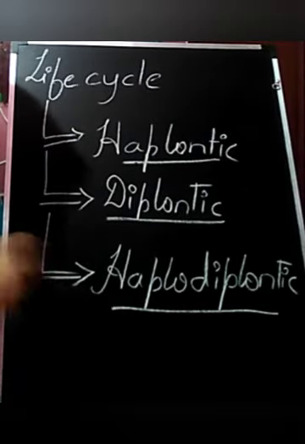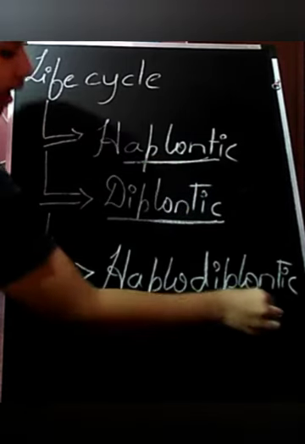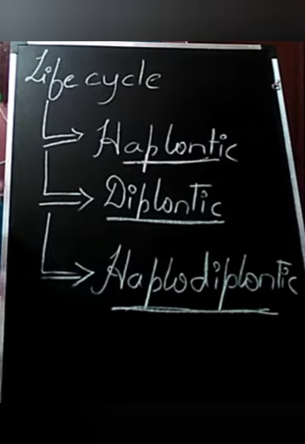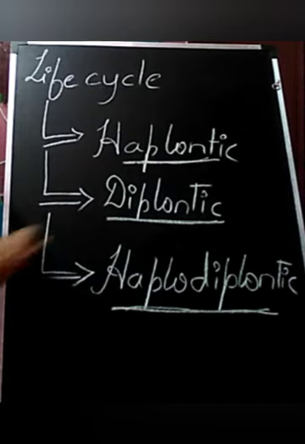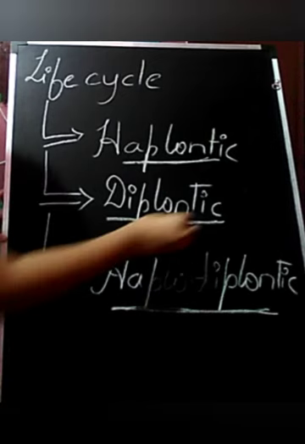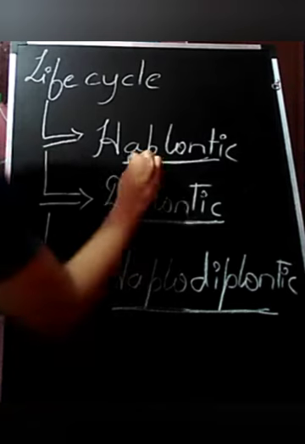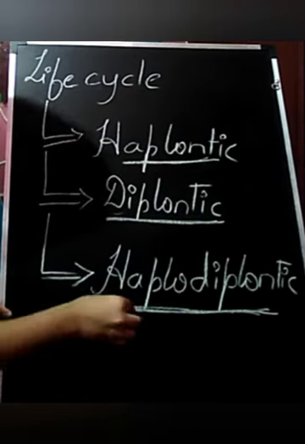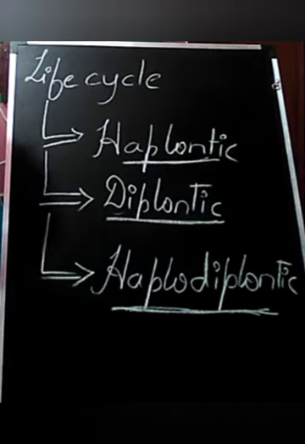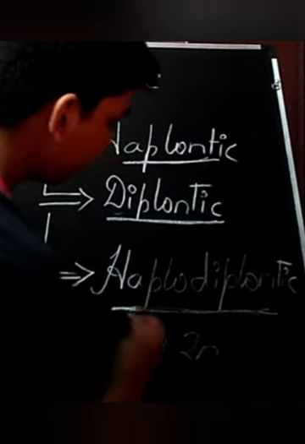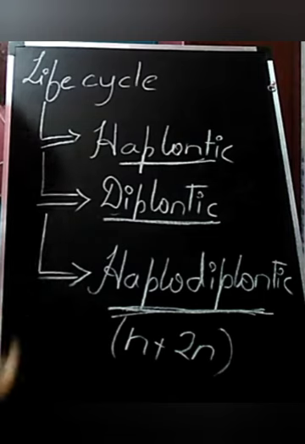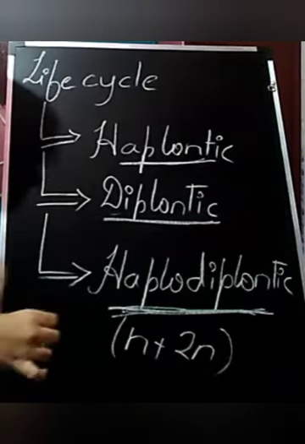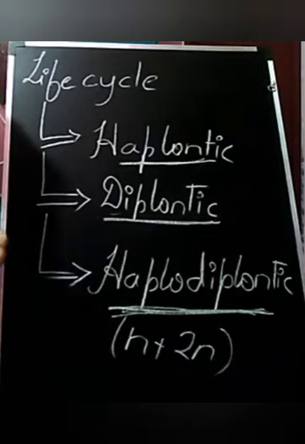Now if we talk about the life cycle of fungi, it is divided into haplontic, diplontic, and haplodiplontic. In haplontic, only the zygote is diploid, and in diplontic, only the gametes are haploid, means opposite nature. Third, haplodiplontic, in which the life cycle will be in the form of n plus 2n, and it has multicellular diploid and haploid stages.